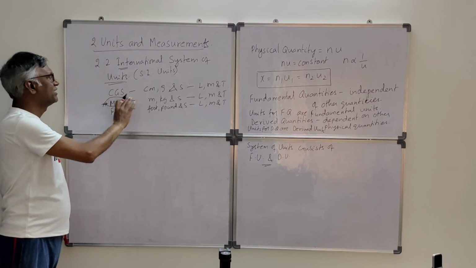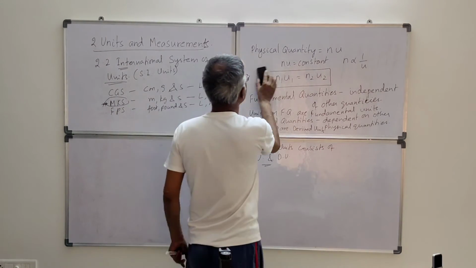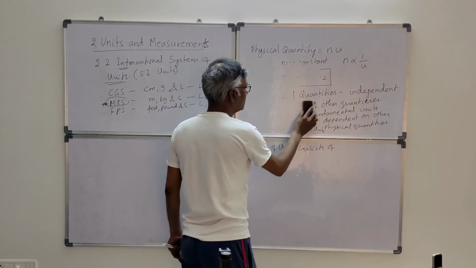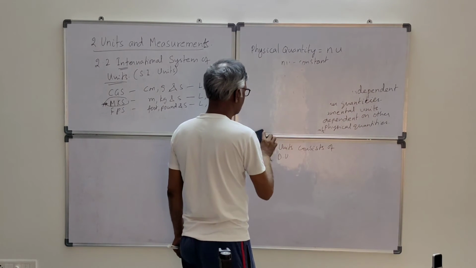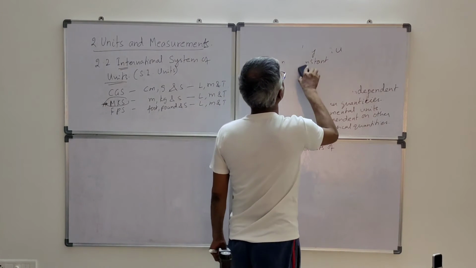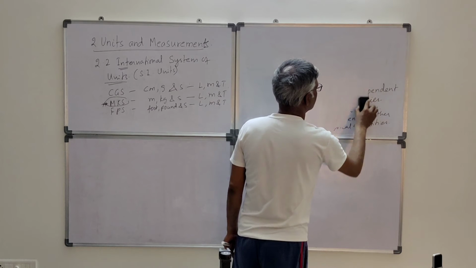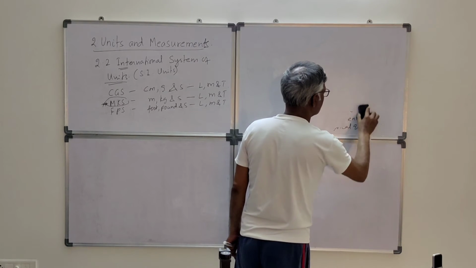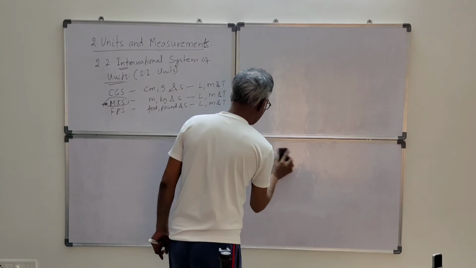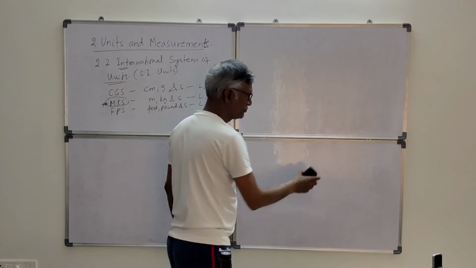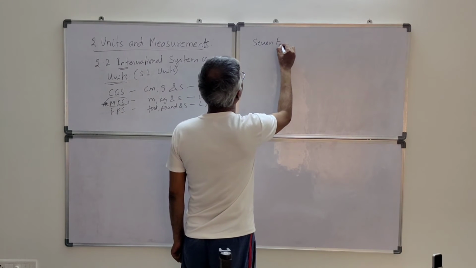In MKS only length, mass, and time are there, but in the international system of units there are 7 fundamental quantities.